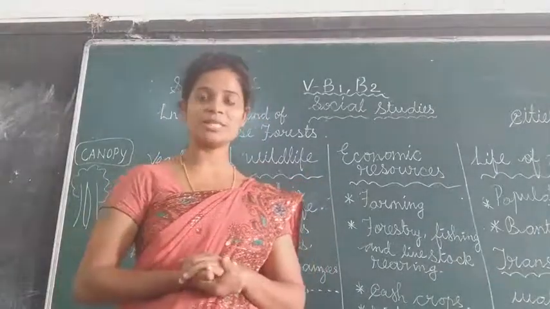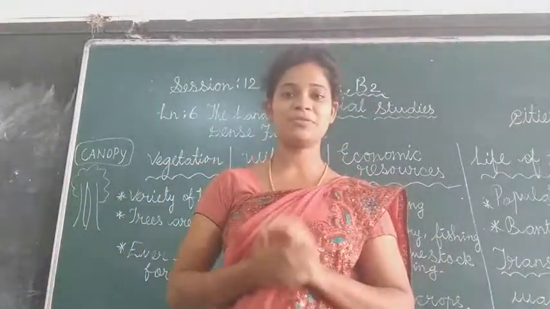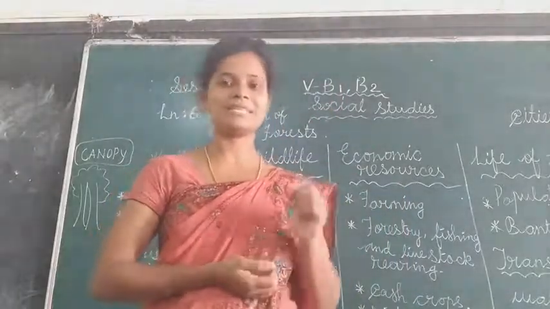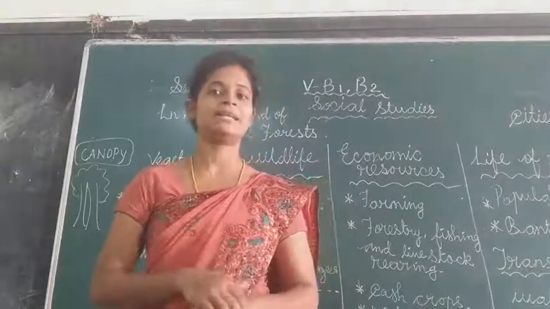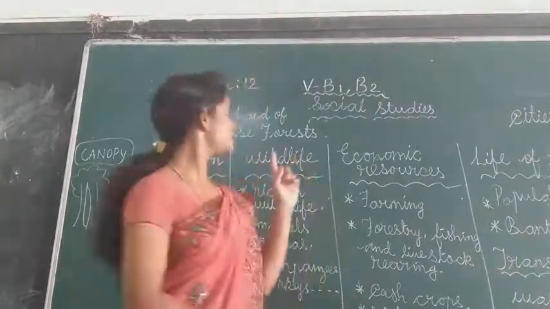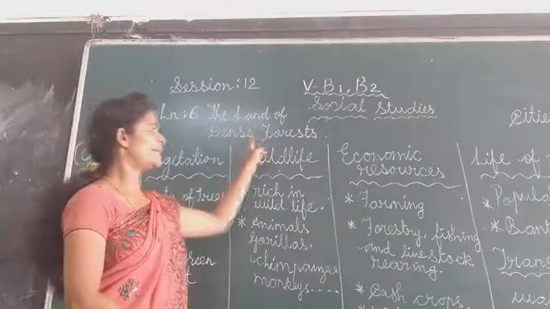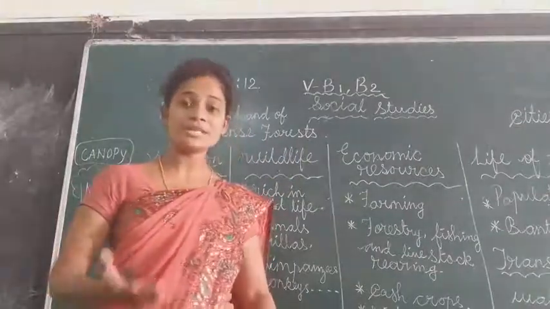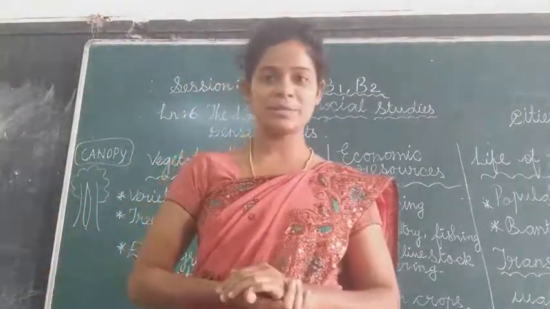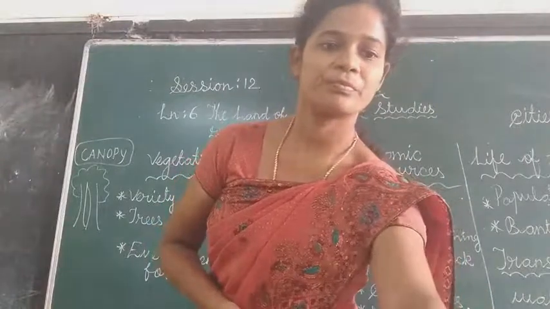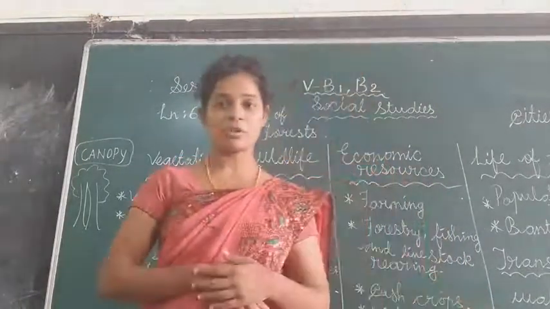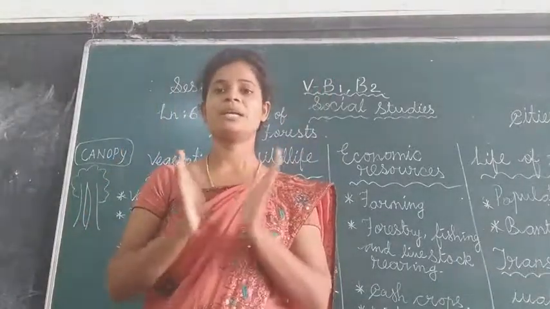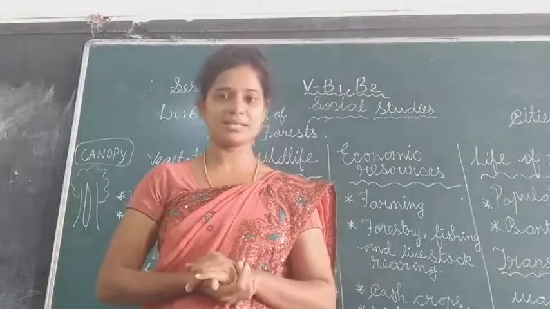Do you all remember, students, which chapter we have completed? Yes, we have started lesson number 6. The title of the lesson is, look at the board, the land of dense forest. Which land? The Democratic Republic of Congo. This is a particular region that we learned, right?